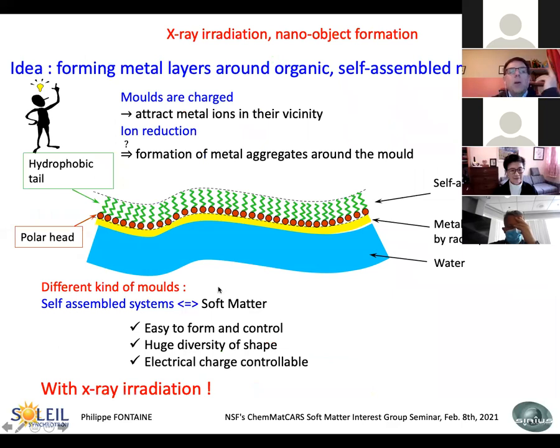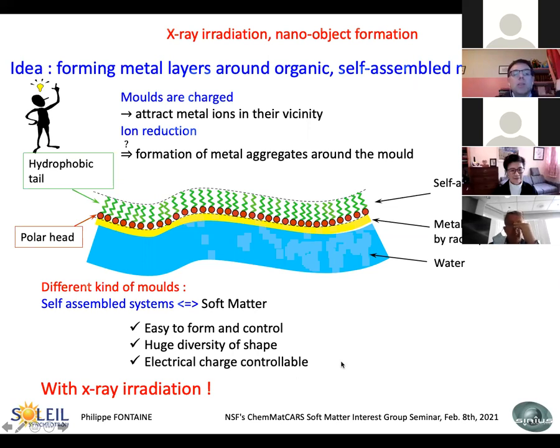So our idea was to form a metal layer around organic self-assembled molds. These molds are charged, so they will attract the metal ions in the vicinity of the layer. And with the ion reduction, we can expect the formation of metal aggregates around the mold. This is something I sketched in these drawings. And we can use different kinds of mold, especially the self-assembled systems coming from soft matter, because they are easy to form and control in solution.